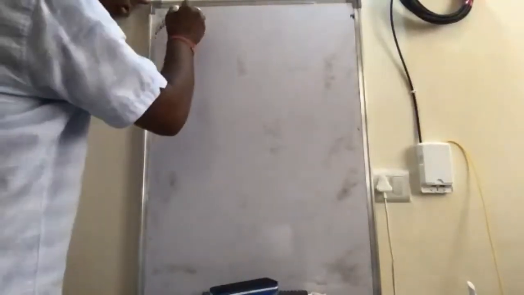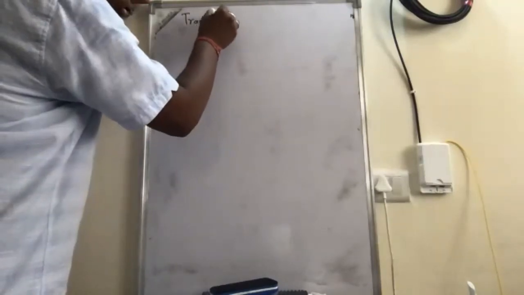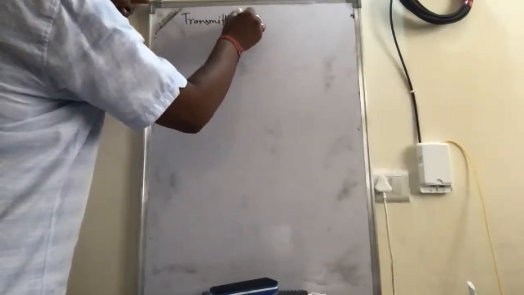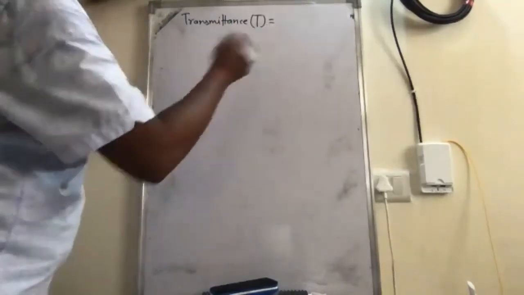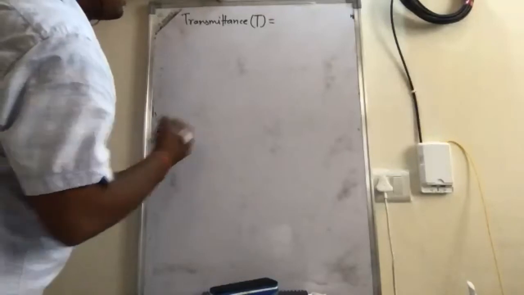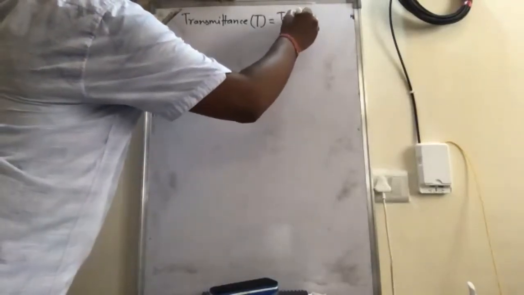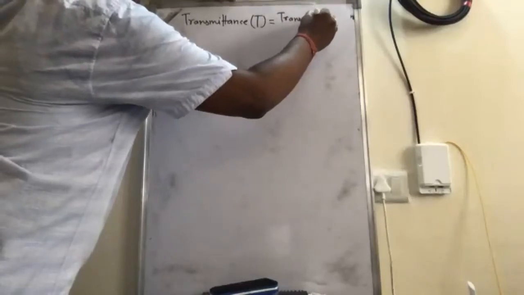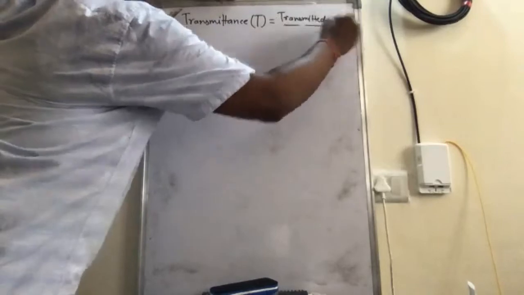So the transmittance is given by capital T, and it is based on a similar definition. You can write this as the transmitted power divided by incident power.